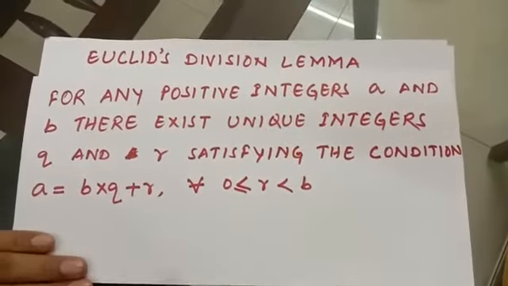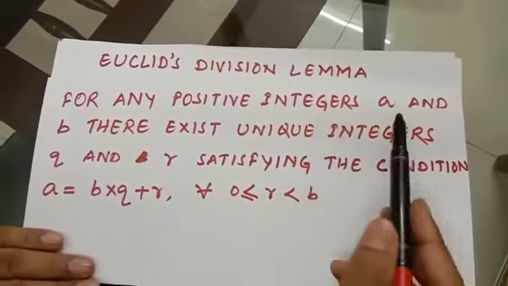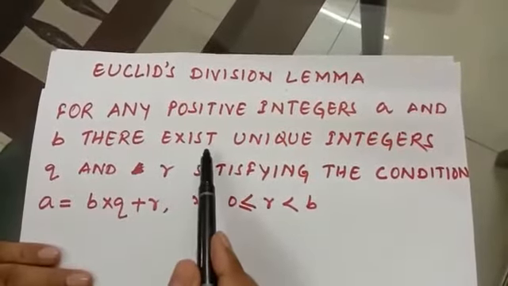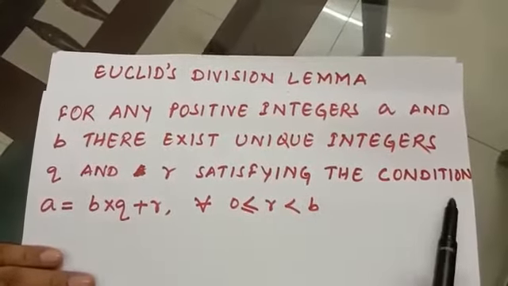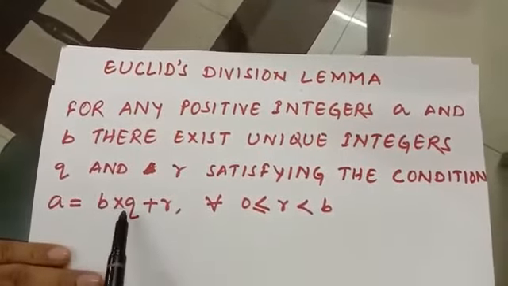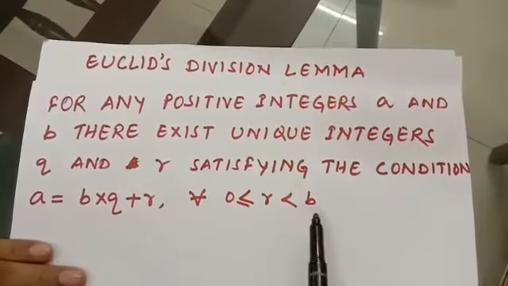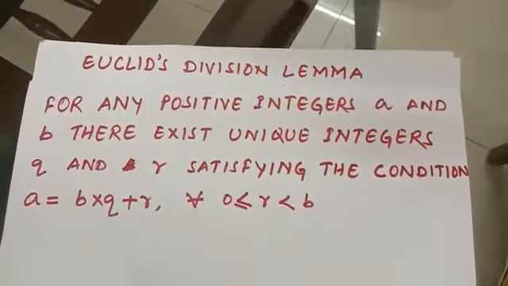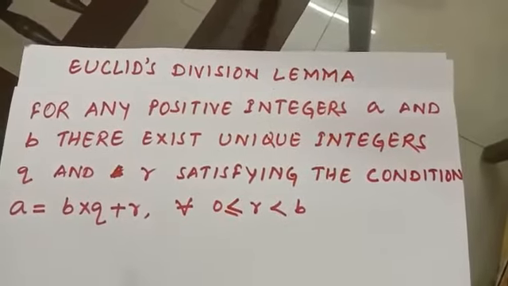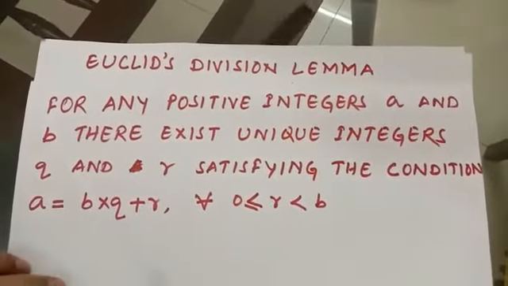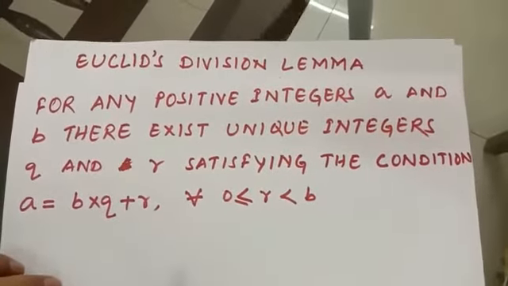According to the statement of Euclid's division lemma, for any positive integers a and b, there exist unique integers q and r satisfying the condition a equal to b into q plus r, where r is greater than or equal to 0 but less than b. This statement was given by Euclid for long division. According to Euclid, if a division satisfies this statement, then the method of division is right.